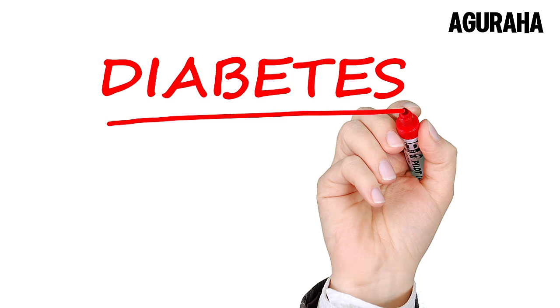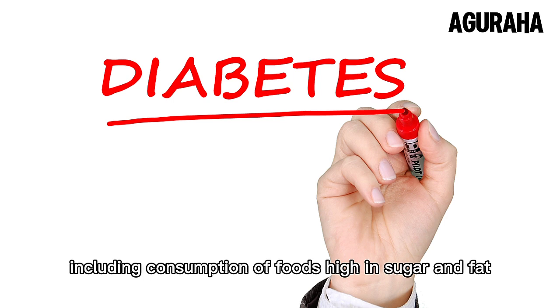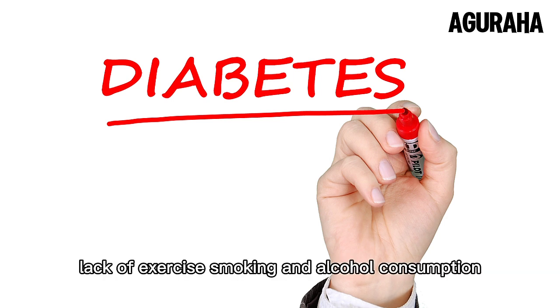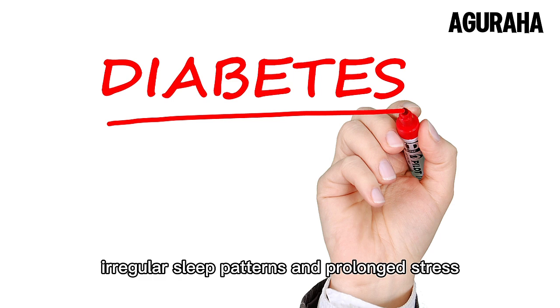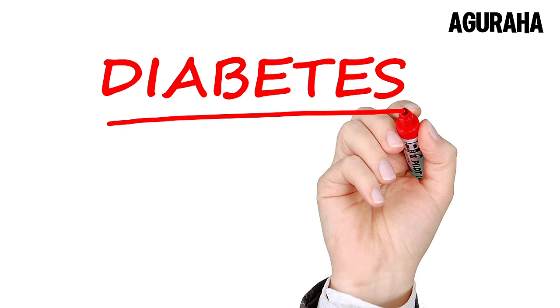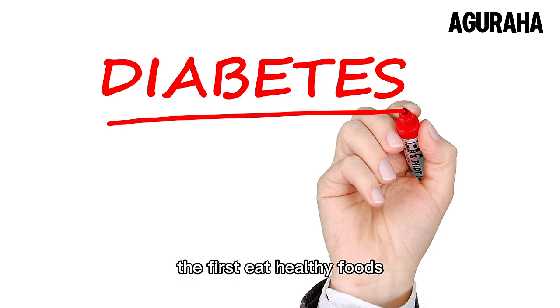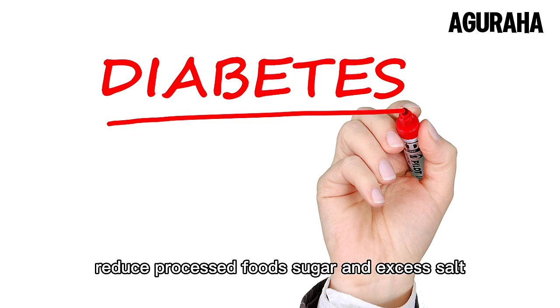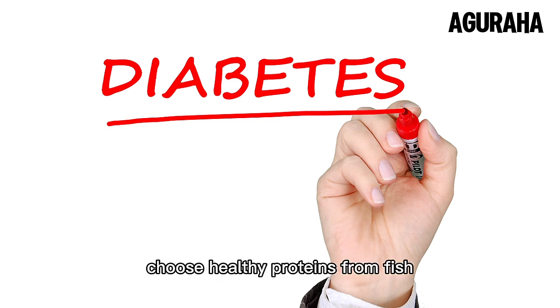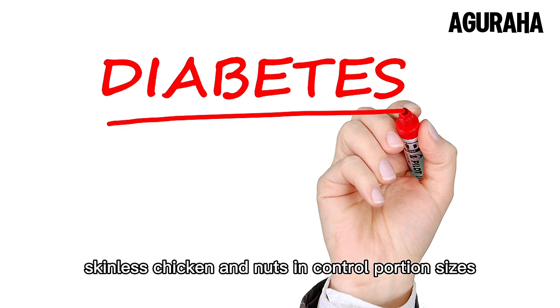Lifestyle patterns that are at risk of causing diabetes include consumption of foods high in sugar and fat, lack of exercise, smoking and alcohol consumption, irregular sleep patterns, and prolonged stress. Steps that can be done to prevent diabetes early include the first: eat healthy foods, such as always consume vegetables, fruits, whole grains. Reduce processed foods, sugar, and excess salt. Choose healthy proteins from fish, skinless chicken, and nuts and control portion sizes.